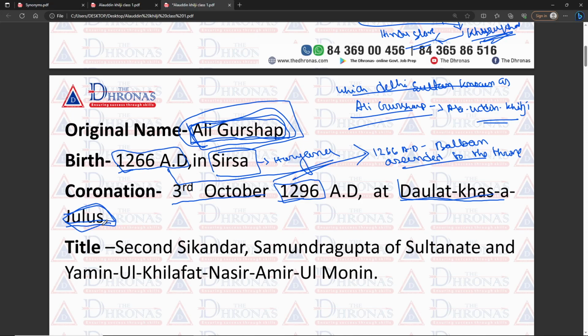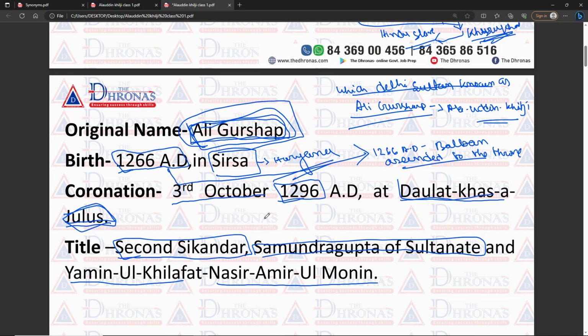So what are the titles of Alauddin Khilji? The second Sikandar, the Samudragupta of the Sultanate, and Yamin ul Khilafat, Nasir Amir ul Momin. Why is he known as the second Sikandar? Because his achievements and his dreams were like those of Sikandar. His desires were almost like Sikandar's.